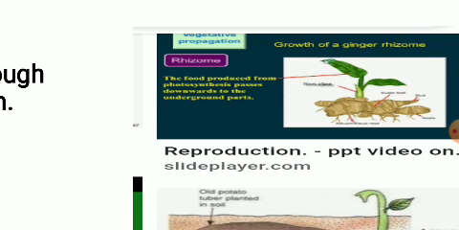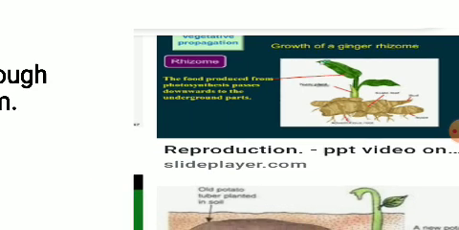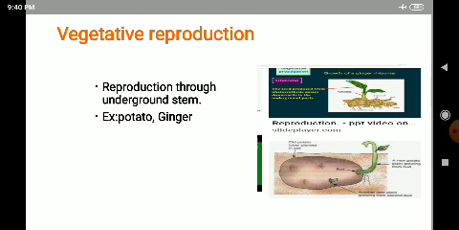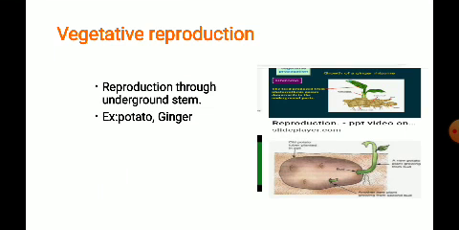In the picture you can observe that after 1 week the roots start arising from the ginger and fix into the soil. From the bud region, the small outgrowth, a stem starts arising, and from this stem the leaves start arising. From this we know that reproduction takes place through the underground stem.